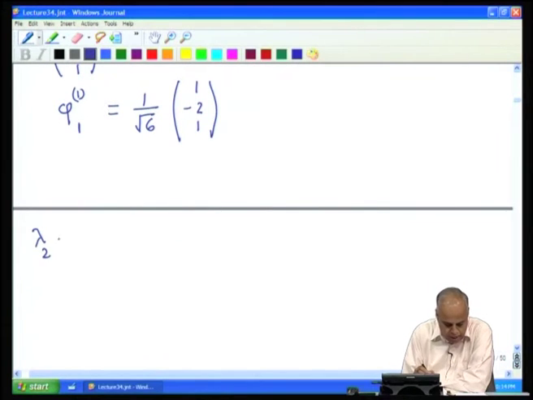Similarly, we have the eigenvalue lambda 2 equal to 3.